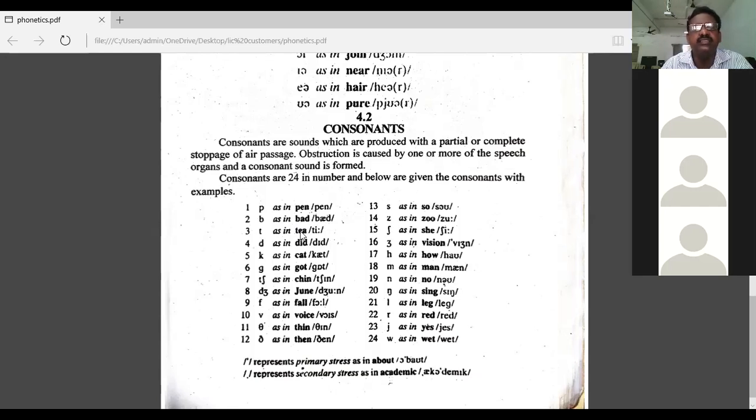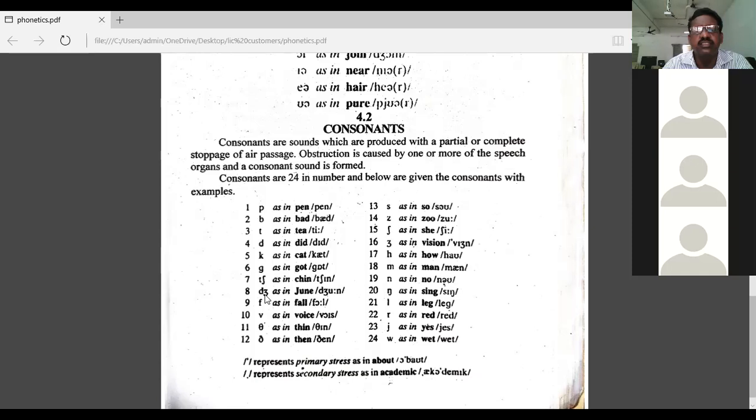T as in T, D as in did, K as in cat, G as in got. This is CH, as in chain, as in chin.